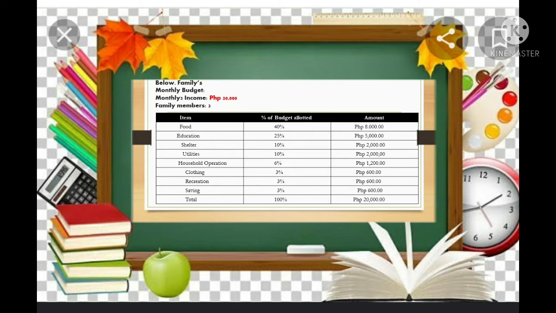For education, you multiply the 20,000 pesos by 0.25 in order to get again the 5,000 pesos. And for shelter, also, you multiply the 20,000 pesos by 10% in order to get the 2,000 pesos, and so on and so forth. That's the process on how to get the percentage of the budget allotted per item.